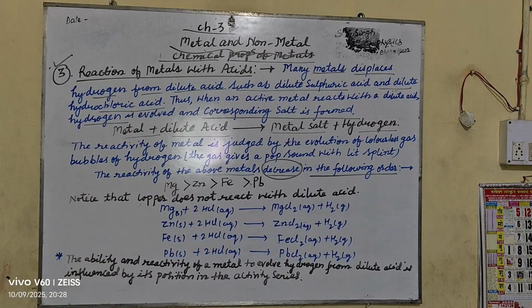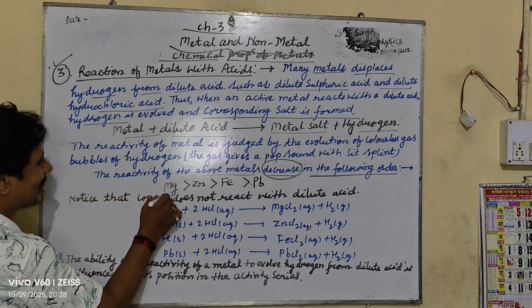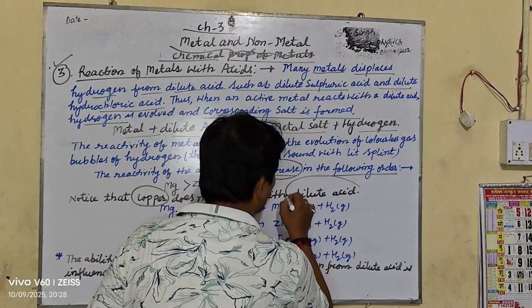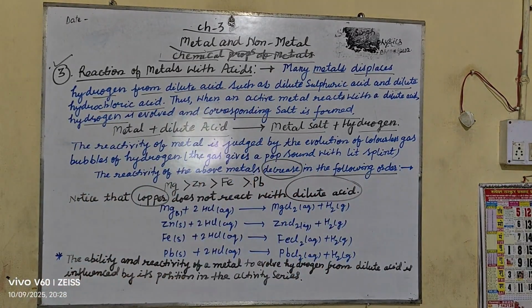Notice that copper is the metal that does not react with dilute acid. Copper is not going to react with the dilute acid.